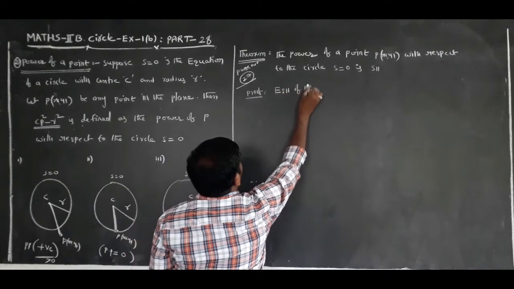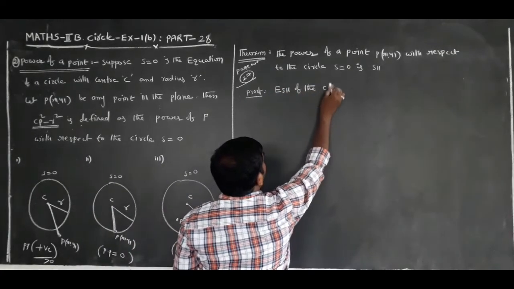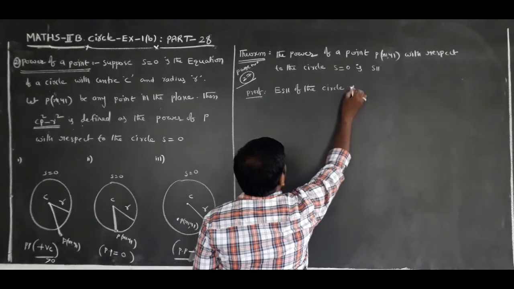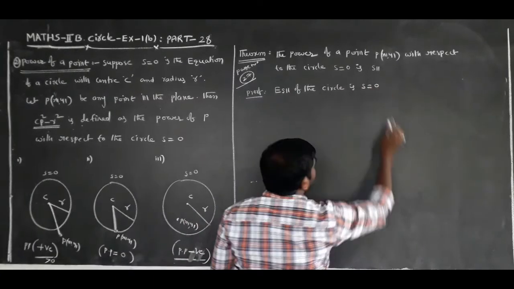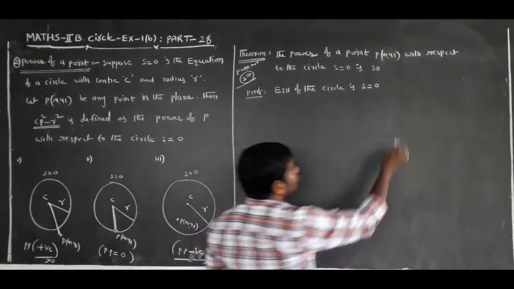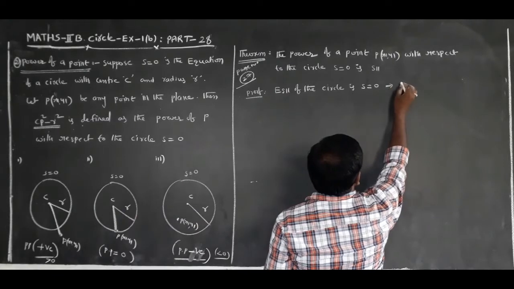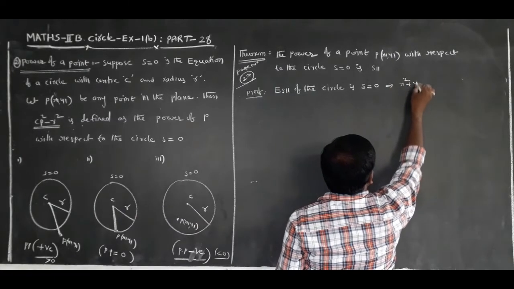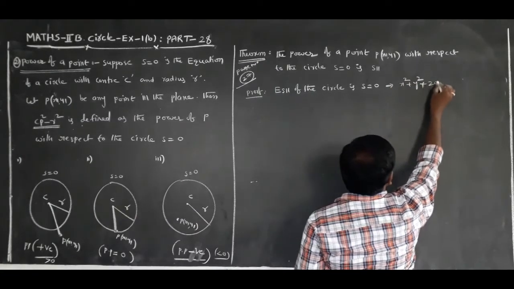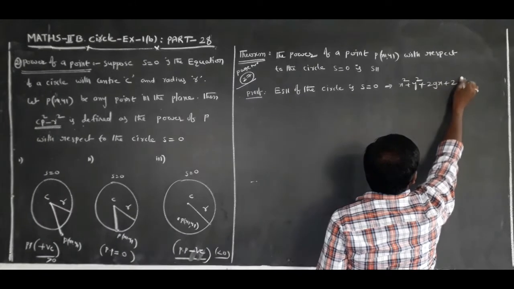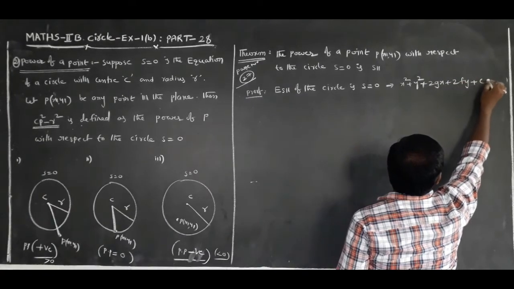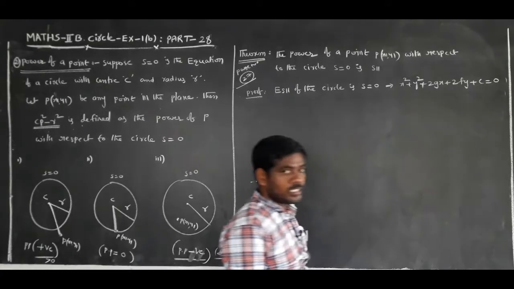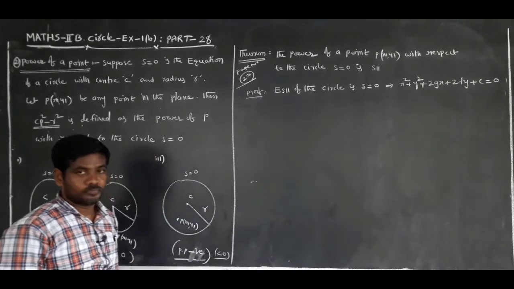Equation of the circle is S equal to 0. S equal to 0 means x square plus y square plus 2gx plus 2fy plus c is equal to 0.